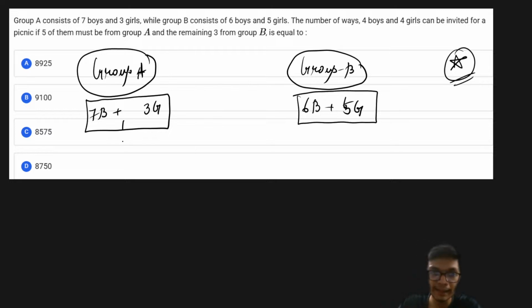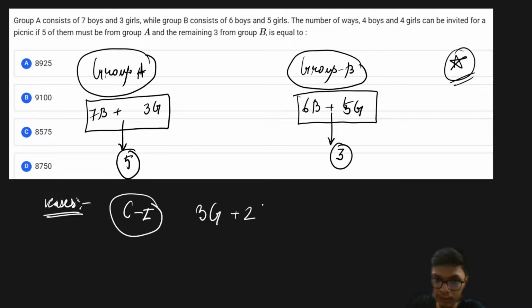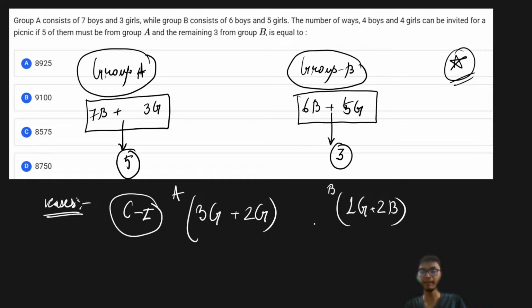What I see is that there have to be 5 people from group A. Now 5 people can be any combination of boys and girls, and similarly 3 people from group B can be any possible combination of boys and girls. So again, we have to make cases. The very first case is that I call 3 girls and 2 boys from group A, and 1 girl and 2 boys from group B. That gives me the simple case.